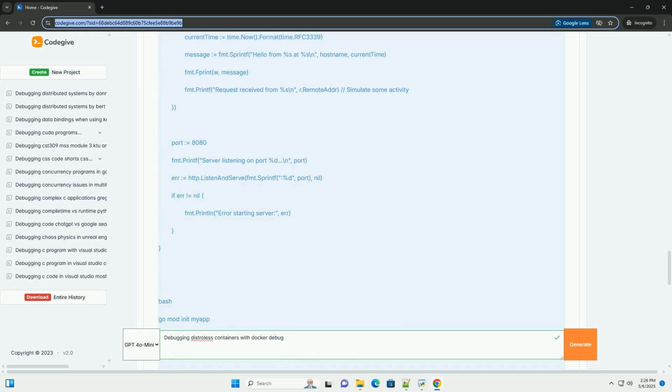Debugging with Delve, Go debugger. Delve is a debugger specifically designed for Go. It provides a more natural debugging experience than GDB for Go applications. First, install Delve inside the debug container.